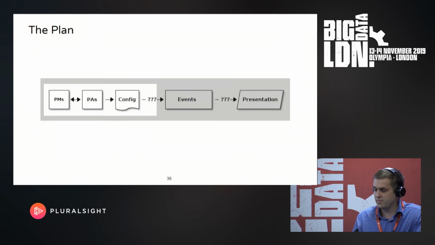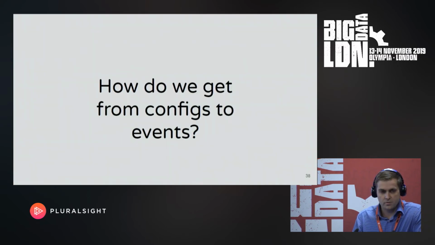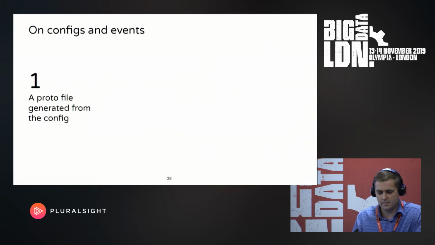Now I'm going to update the plan a bit. So we have PMs, PAs, and the config. And the next question is, how do we get from the config to events that are sent?